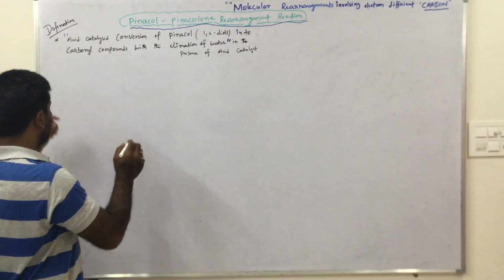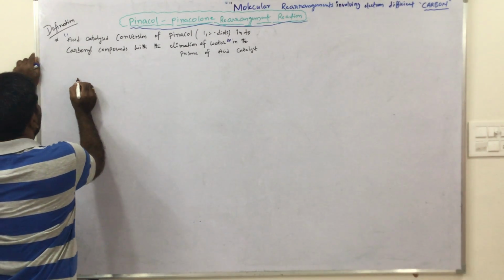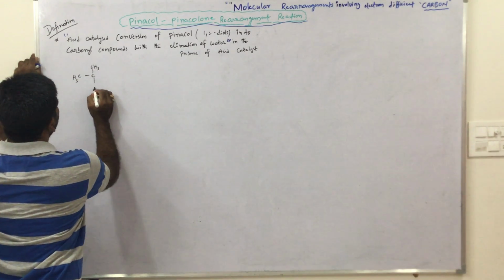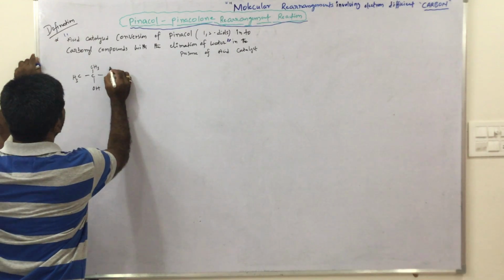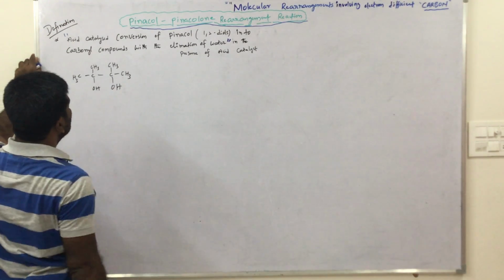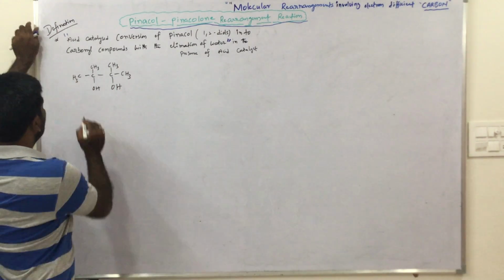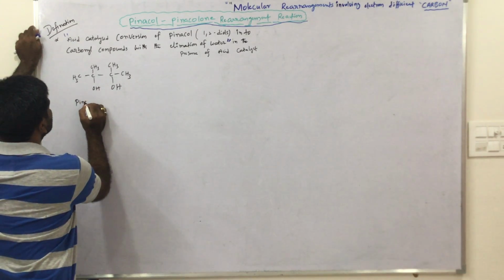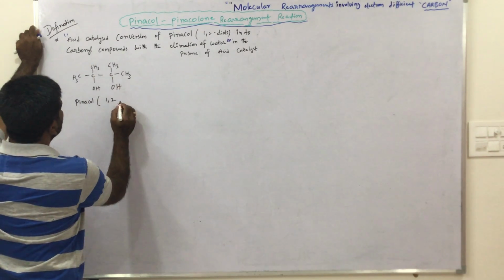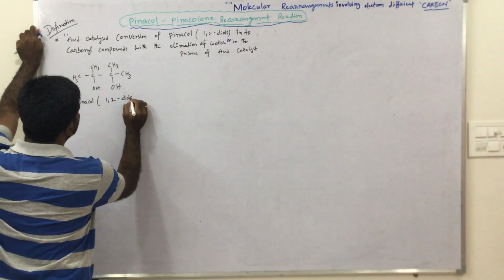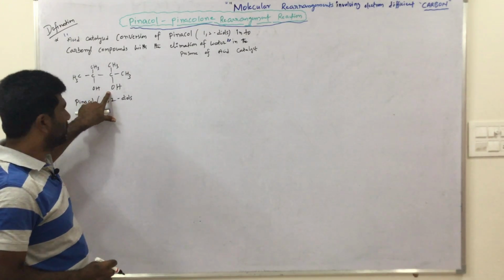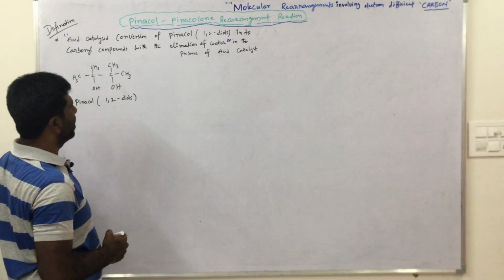I take one example, CH3C with a methyl group and OH, and the other carbon with a methyl group, another methyl group, and OH. This is pinacol, a 1,2-diol. The adjacent carbons have OH groups, that's why this is called 1,2-diol.